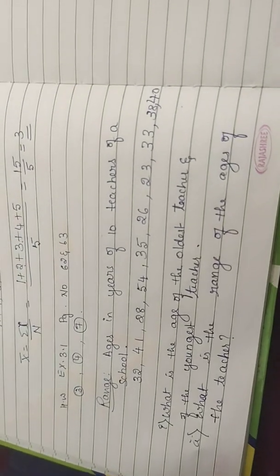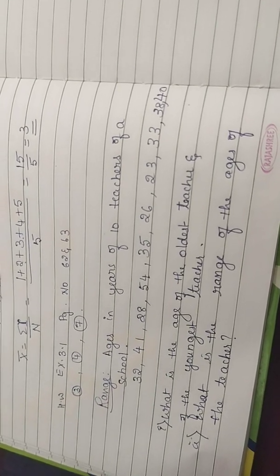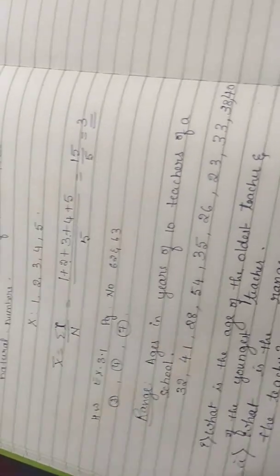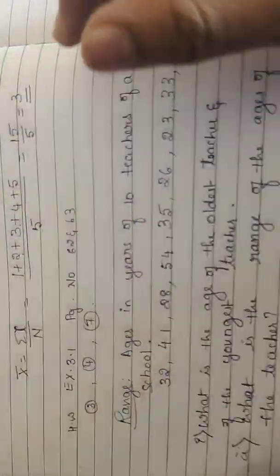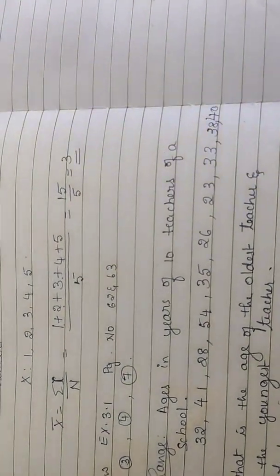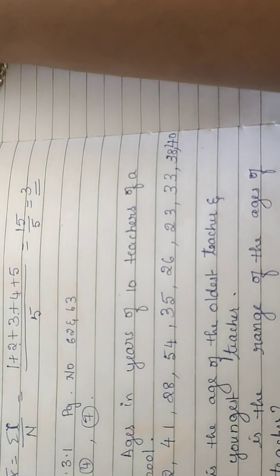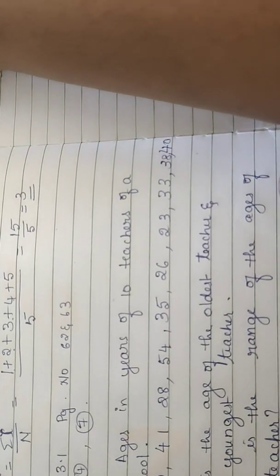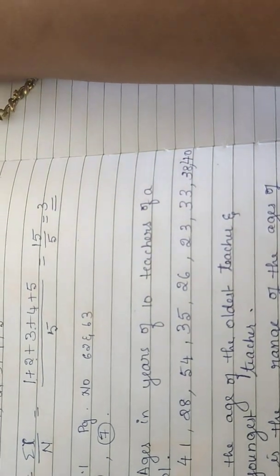Okay. So for the first question, what do we have to do? First question is: what is the age of the oldest teacher and of the youngest teacher? First we will arrange these numbers in some order, either ascending or descending, any one order.